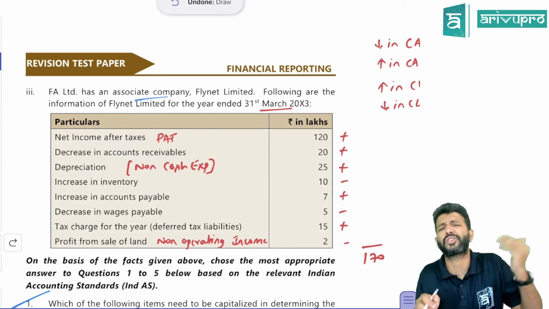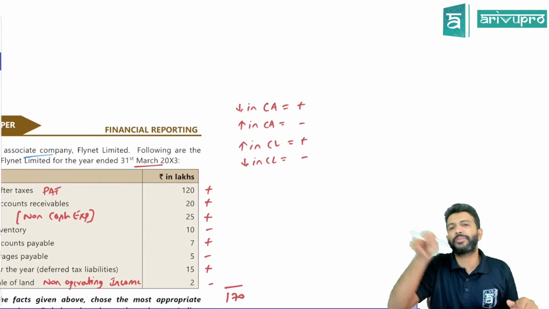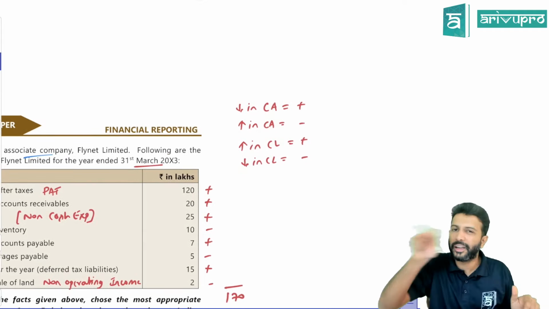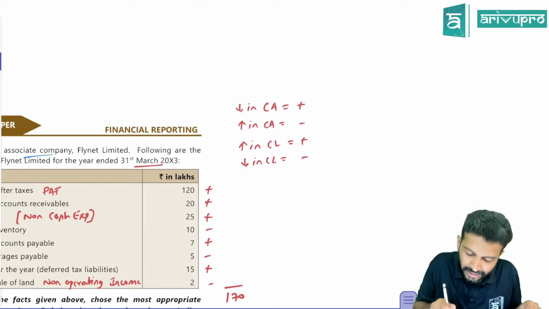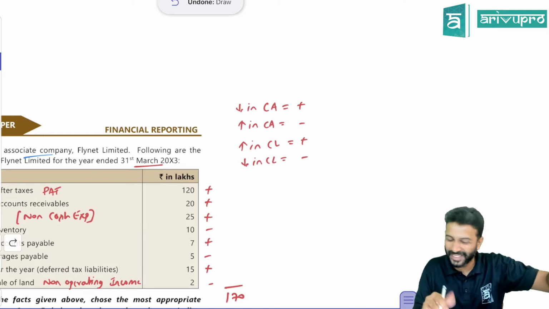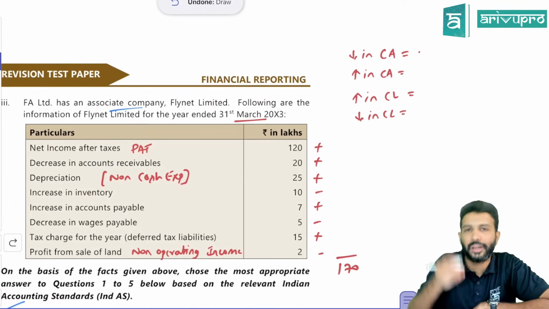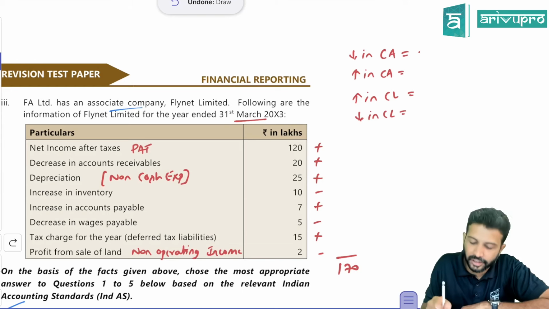Working capital changes. What is that? Increase in current assets means minus. Decrease in current assets means plus. Increase in current liability means plus. Decrease in current liability means minus. The logic of all this I had explained in the regular class, so now I'll not go into all that. We'll just have to use this and do it accordingly. So decrease in accounts receivable is a decrease in current assets. So what do we have to do?